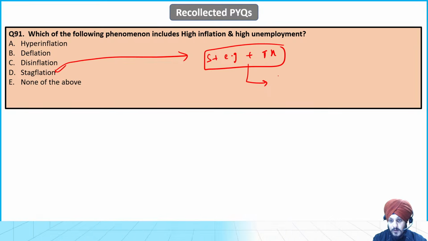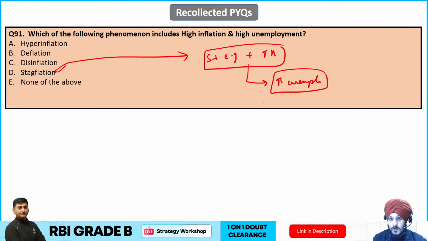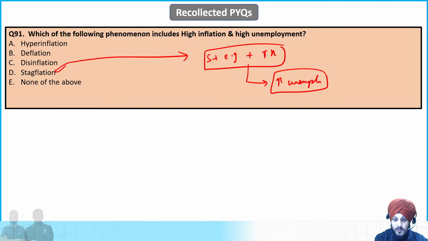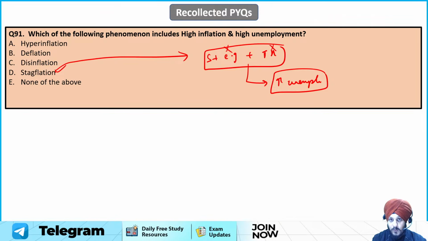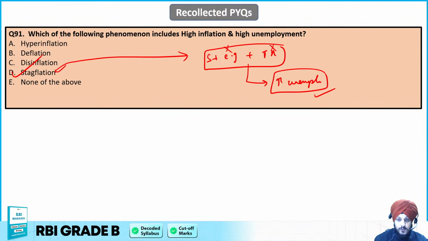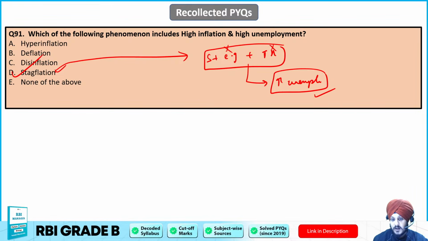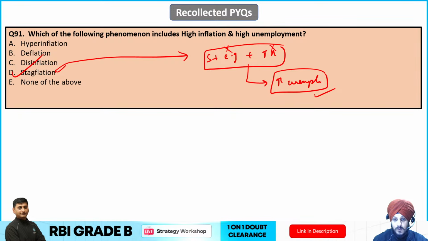Stagnant economic growth and high inflation that is there in the market, and because of this what happens? There is huge unemployment. Right, because companies are not able to survive because the economic growth is not good, inflation is high, so in order to bear their expenses they will have to fire individuals, fire the workers from the jobs, and that will lead to high unemployment also. So D is going to be the correct answer to this question, right? So these are the three characteristics of stagflation that you need to know: stagnant economic growth, high unemployment, and high inflation, of course.